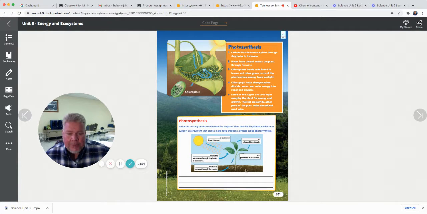Okay, look at this picture down here. So let's see if we can figure out what it's asking. So start up here. What is captured from the sun? Sunlight is captured from the sun. And then what from the air enters through tiny holes? What goes into a plant during photosynthesis? It's carbon dioxide. And what goes in through the roots? Water. Those are the three things it needs: sunlight, carbon dioxide, water. And then what does it give off? Oxygen is released into the air, and sugars are produced in the leaves. We know about that.